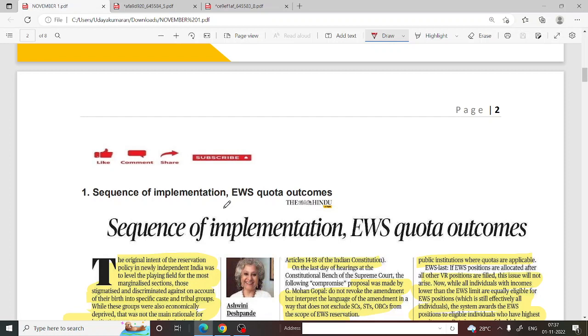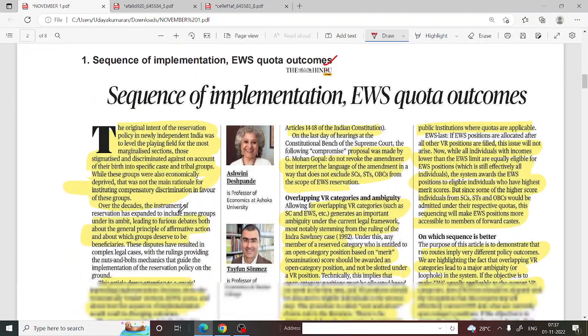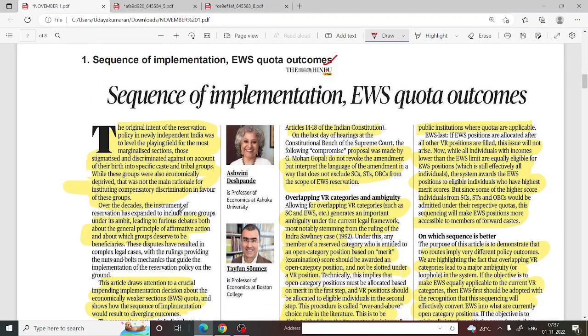So the first topic is the sequence of implementation of EWS quota outcomes, right? We know that by the 103rd Constitutional Amendment Act, the government of India has brought some changes in the reservation policy. They have added EWS, economically weaker section, as a quota in the reservation policy, right? So we will be moving on to the details.